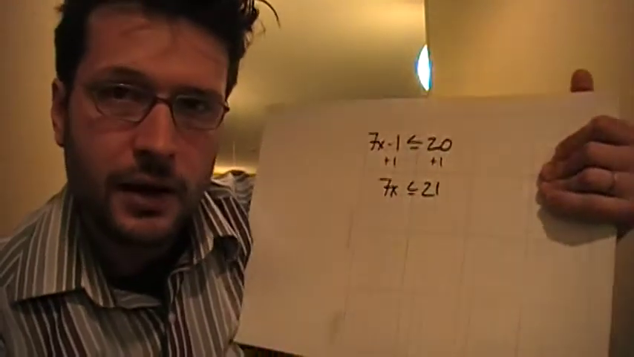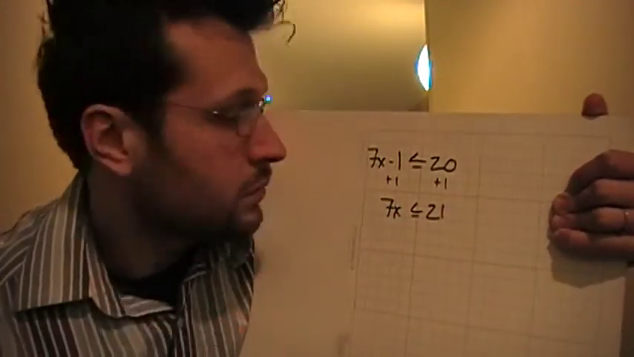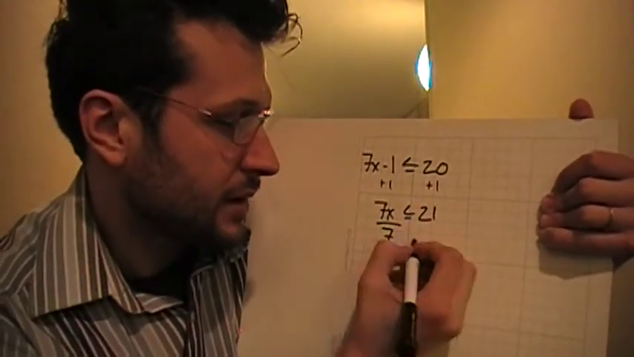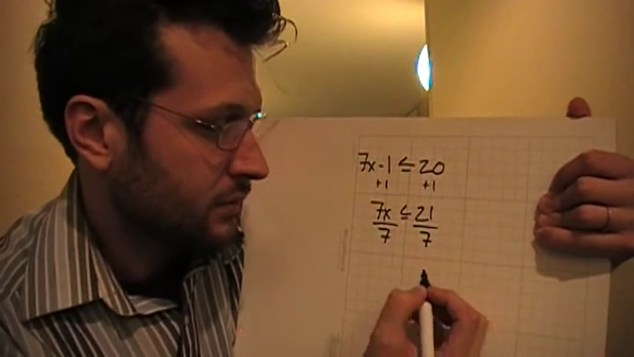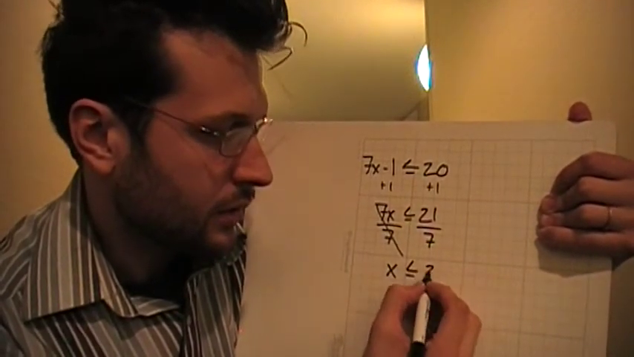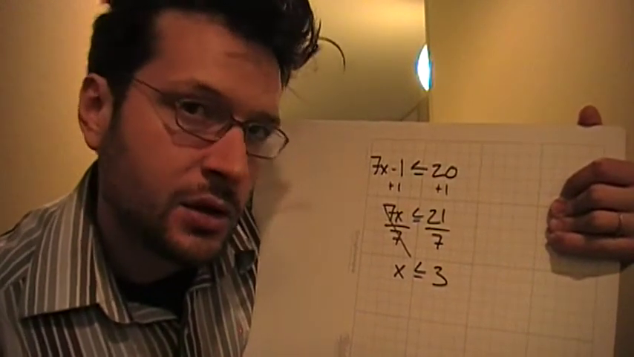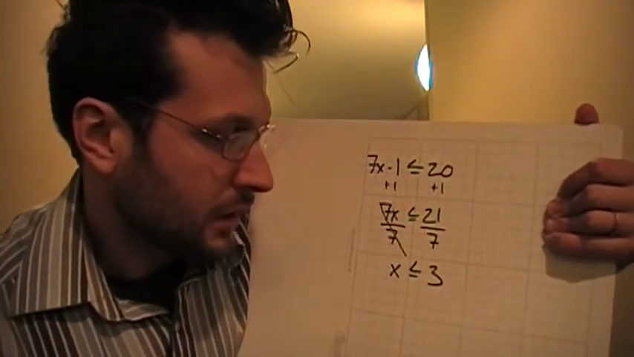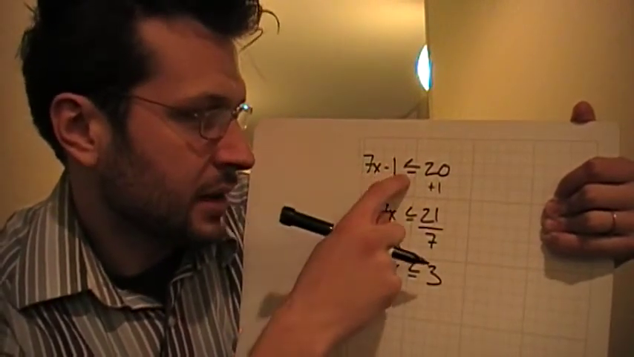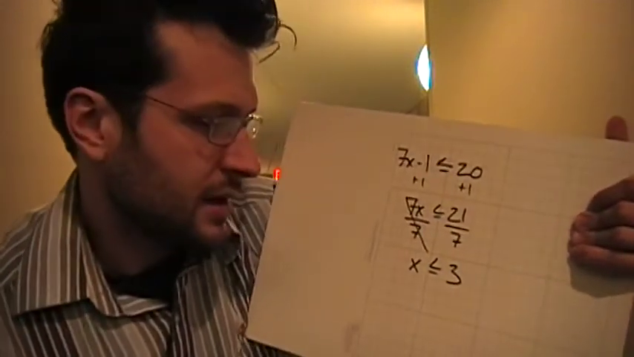Very good. Okay, so now I've got this. And then, well, they multiplied by 7, so I'm going to divide by 7. Divide by 7, divide by 7, and I get x is less than or equal to 3. Just for fun, we could check and make sure before I move on. A number less than 3, how about 2? 7 times 2, 14, minus 1, 13. 13 is less than or equal to 20. It is going to give me the correct answers.